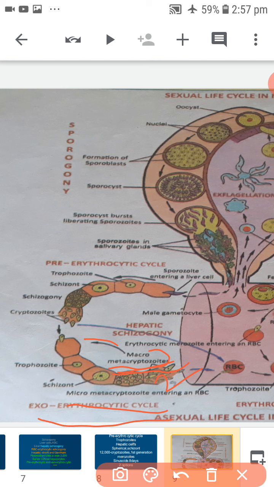Whereas the micro metacryptozoites always enter the bloodstream and attack fresh RBC to continue repeated erythrocytic cycles producing merozoites.